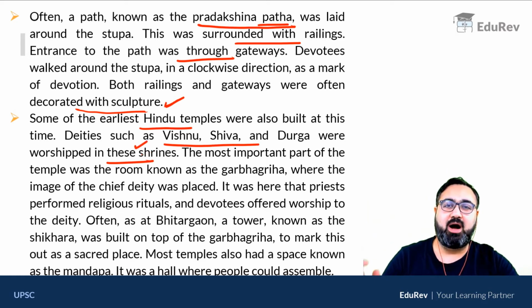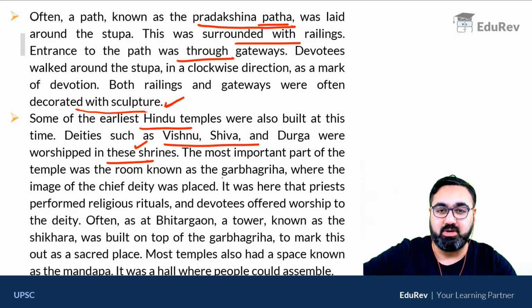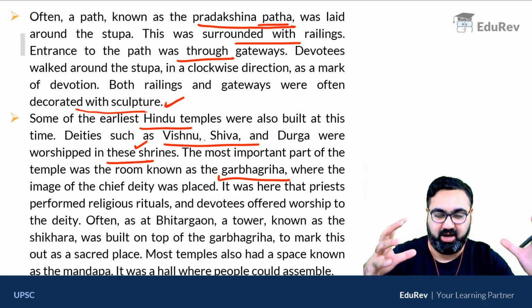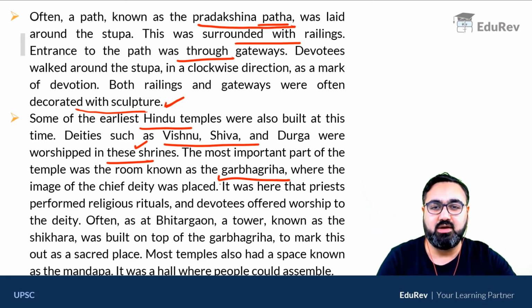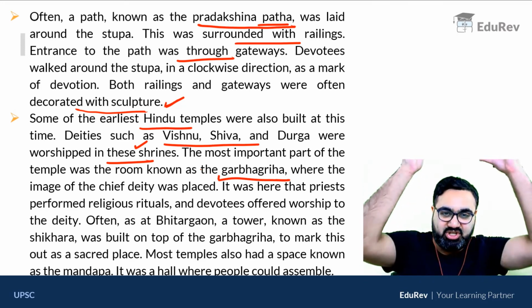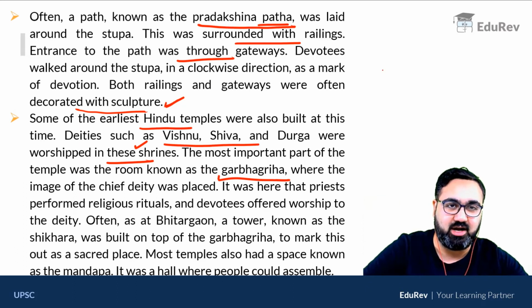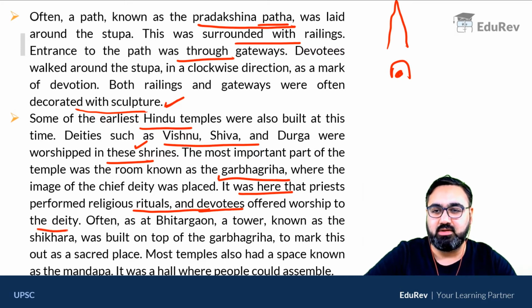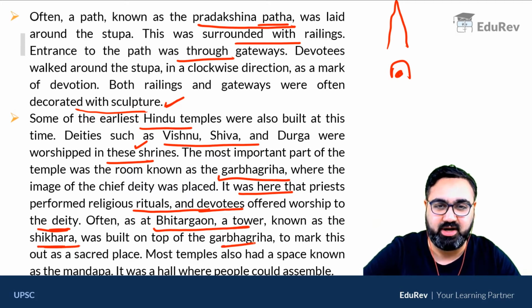The most important part of temple in North India was Garbhagriha. Garbhagriha was the area where the chief deity was kept. So जो main मूर्ति थी वो गर्भगृह में रखी जाती थी. Over Garbhagriha there was a shikhar. For example, if this is the Garbhagriha, there was a deity kept. Over this, a tall structure was made called the shikhar. Priests performed religious rituals in the Garbhagriha only. Often a tower or the shikhar was built at the top of the Garbhagriha.